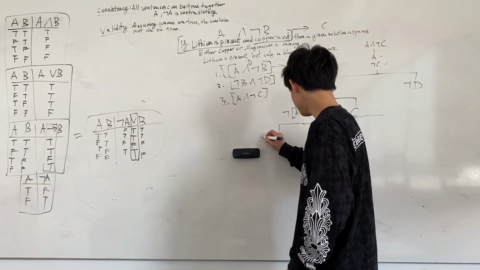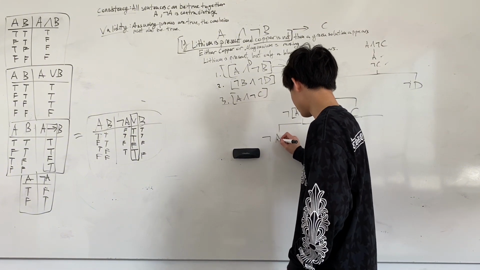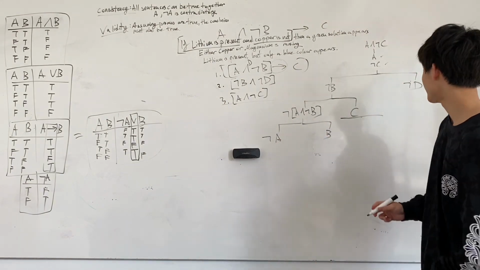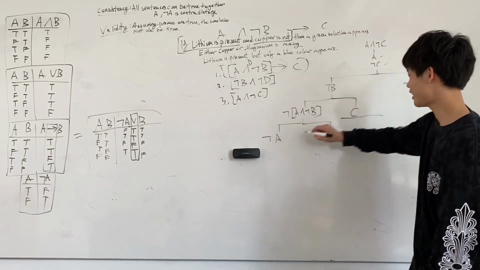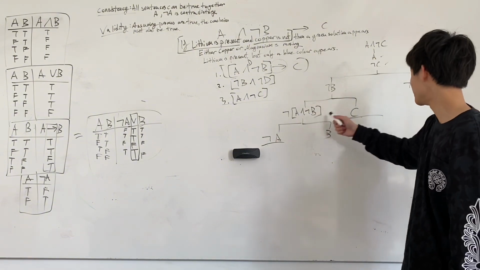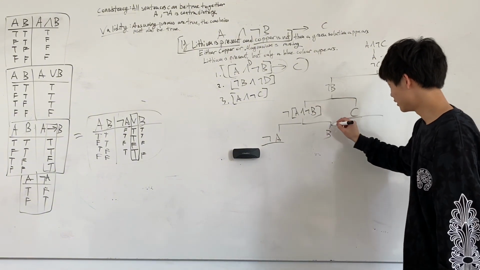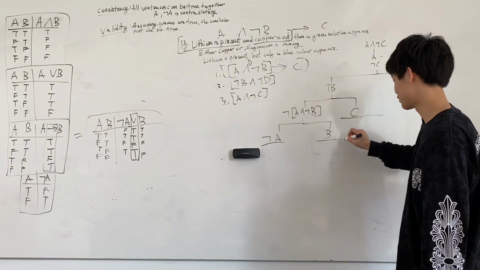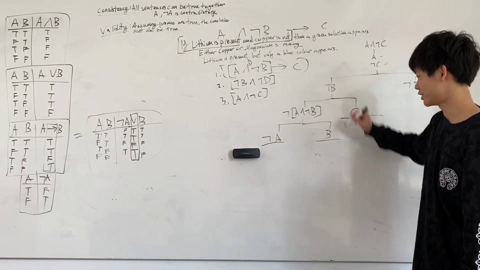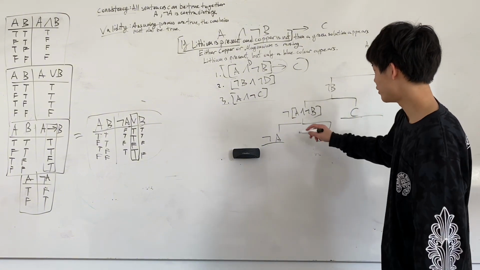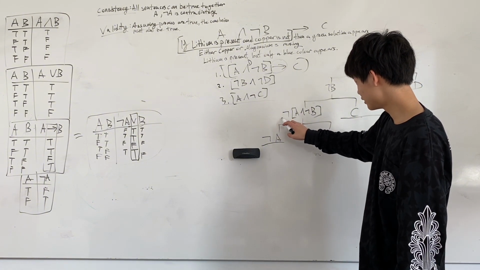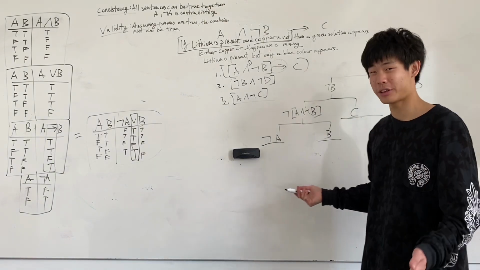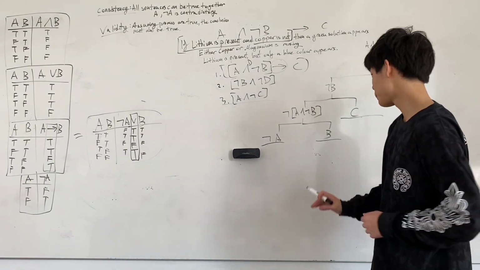Either it's not true that A is true, or B is true. If it's not true that A is true, oh look here, not A, A. Cross it out. Not B, not B. This is valid. Oh wait, no. Not B and B, this is also contradictory, because this contradicts this one. So we cross it out. Now, this one here, how did I get to this conclusion? Well, you don't have to memorize it, really. There's a whole table that you can find online, and I'll link it below.